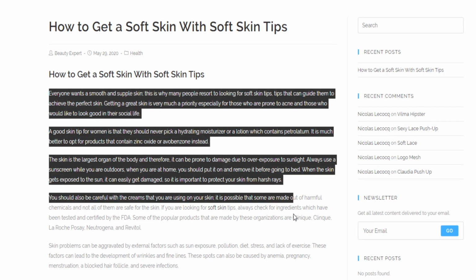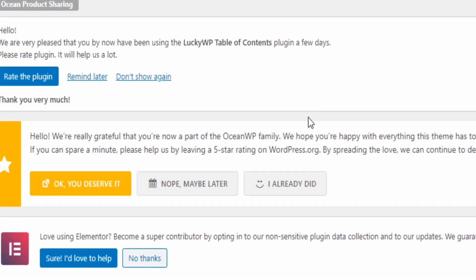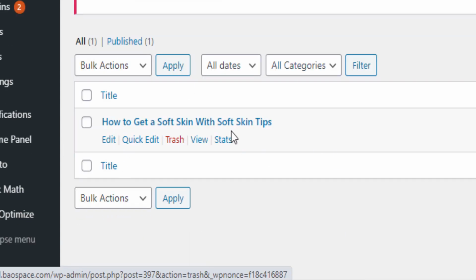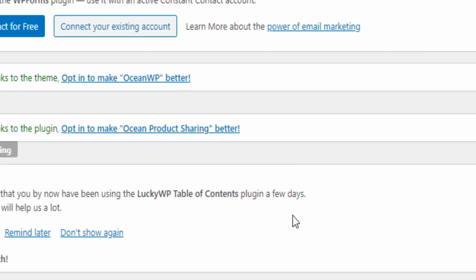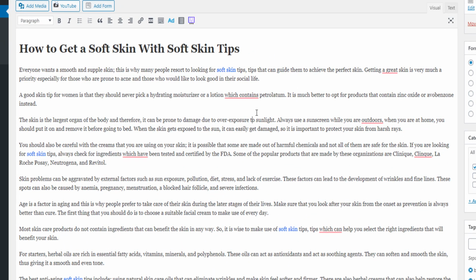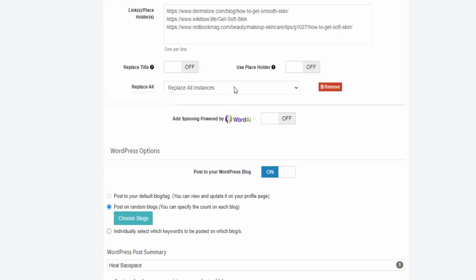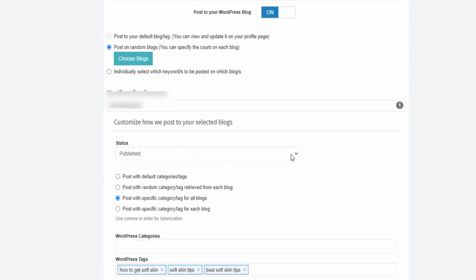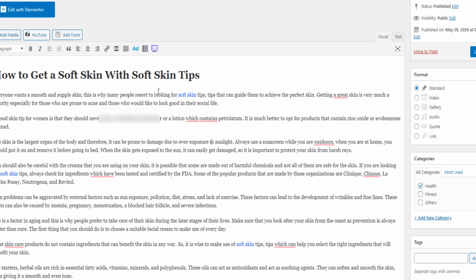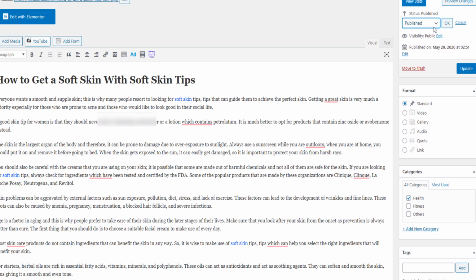Now let me go back to the back end of the website. This is the first post on the website. If I refresh this, you will see it's the first post on the website. If I click on edit, okay, this is what the post looks like. Now, one thing that I suggest is that instead of setting your post as published, you can set it as draft, so the post is sent as a draft and not published.